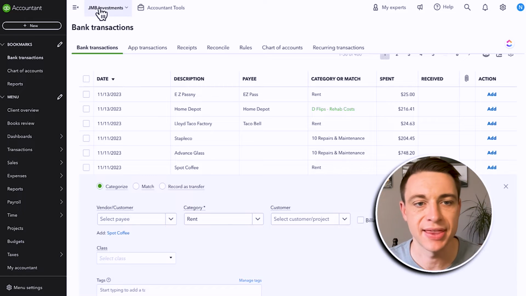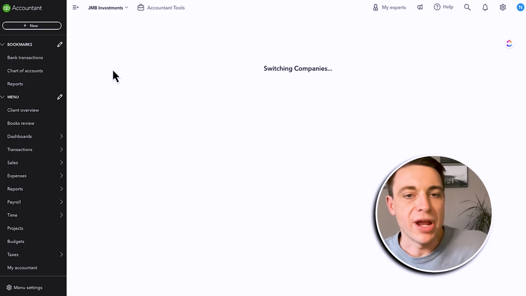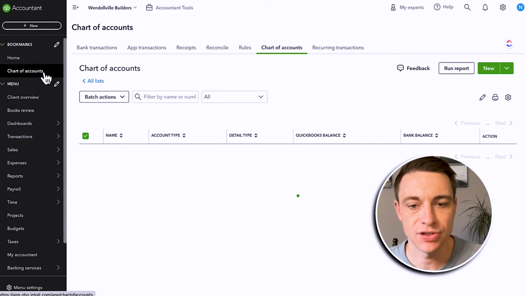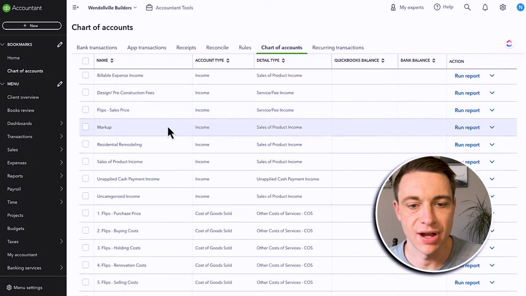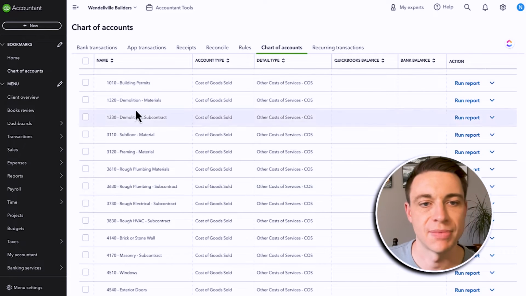And the common mistake that I see, I'm going to switch over to a separate set of books here, is that we add those categories to our chart of accounts, okay? So within our chart of accounts, we're going to say, hey, look at all this stuff that I'm doing, all this renovating that I'm doing. I'm going to add all those different categories within my chart of accounts here.